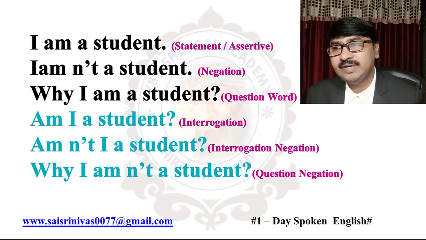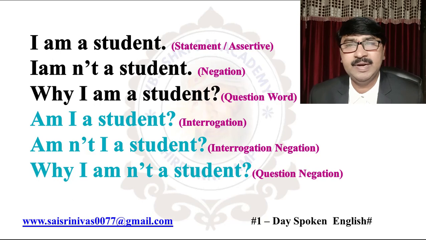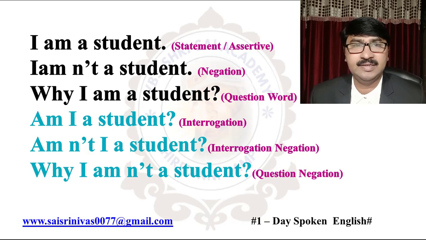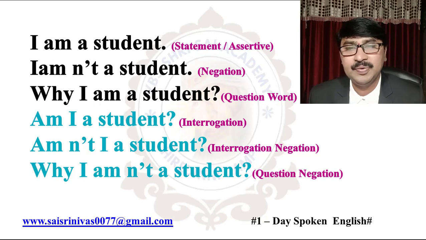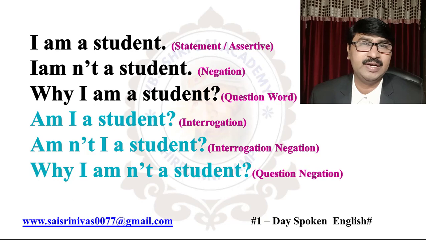So observe it. The first one, that is statement or assertive. I am a student. Then the second one, negation. I am not a student. Then the third one, question word. Why I am a student. Then the fourth one, interrogation. Am I a student? Then the fifth one, interrogation negation. Am not I a student. Then the final one is question negation. So here, why I am not a student.